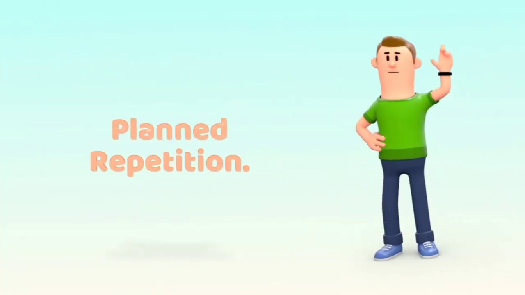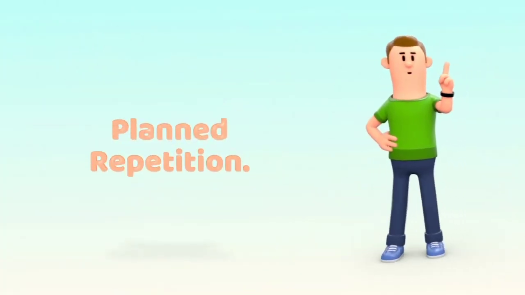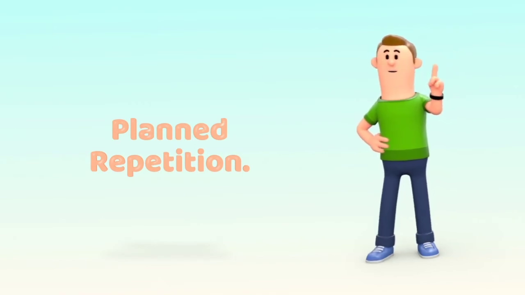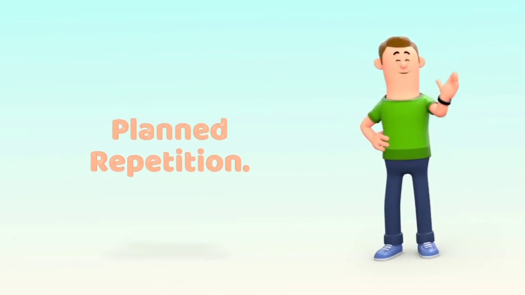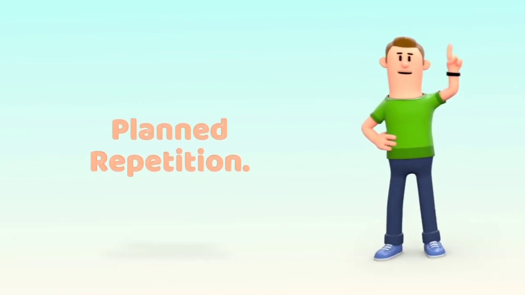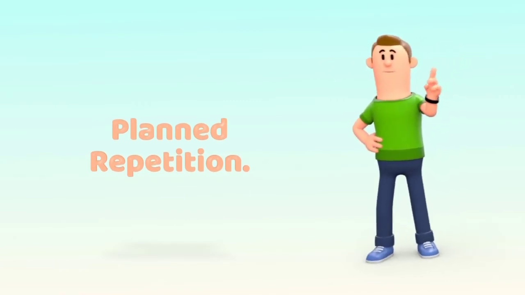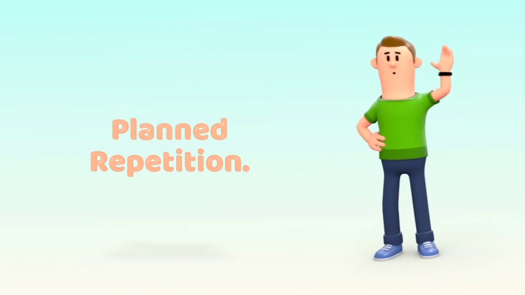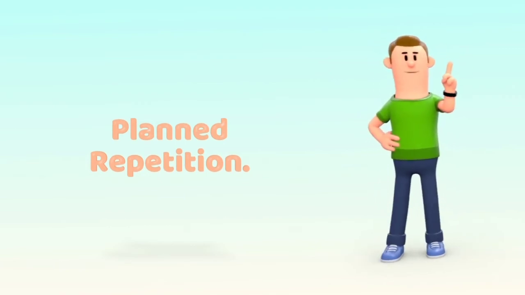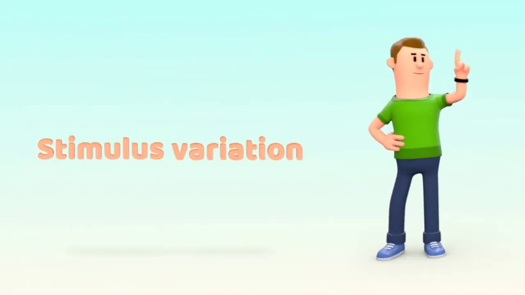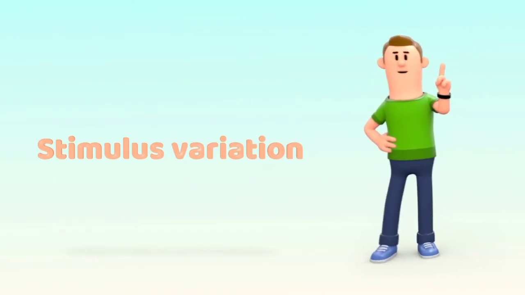Now, planned repetition is also a sound strategy in teaching, but it has to be planned to make it useful. Planned repetition enables the learners to learn properly so that they do not forget the concept and it becomes long-lasting. Now, one important thing to make teaching strategy effective is stimulus variation.